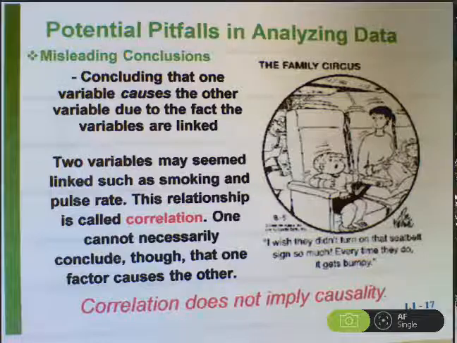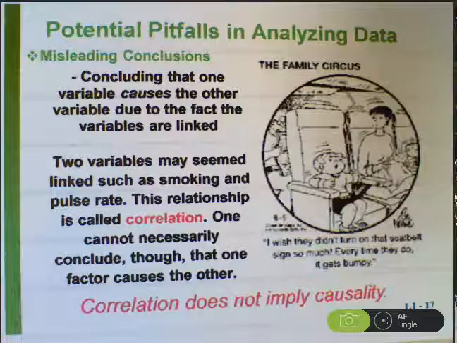This is easy to see in the Family Circus cartoon I'm showing. The guy says, "I wish they didn't turn on the seatbelt sign so much. Every time they do, it gets bumpy." Well, that's true. Every time an airline pilot turns on a seatbelt sign, it does get bumpy. But it's not the seatbelt sign coming on that makes it get bumpy.